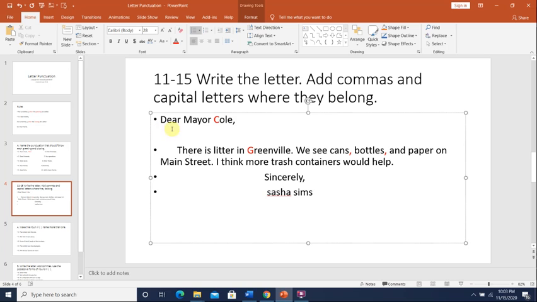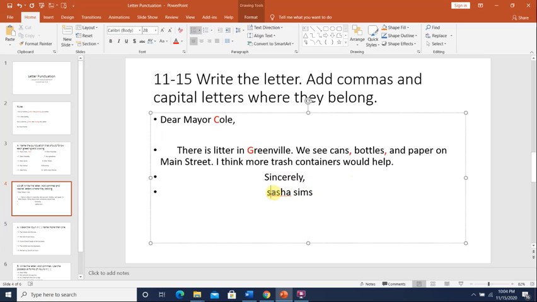Okay, again, dear Mayor Cole, there is litter in Greenville. We can see cans, bottles, and paper on Main Street. Main Street, we capitalized M and we capitalized S of Street. I think more trash containers would help. Sincerely, see how she closed the letter, sincerely, and then a comma, and then she signed her name.